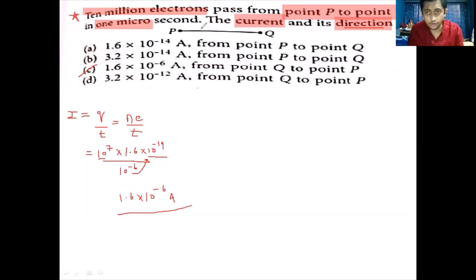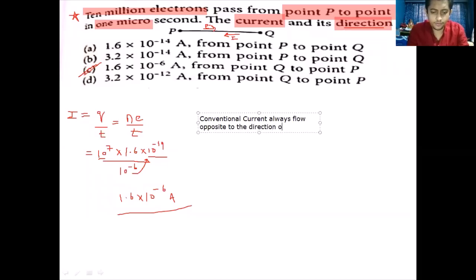Electrons are flowing from P to Q, as given in the question. So the conventional current, which we have considered to be positive, will flow from Q to P. So the correct answer is definitely option C. It's always good to write that conventional current always flows opposite to the direction of flow of electrons.